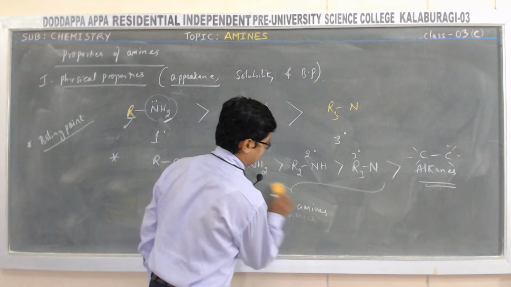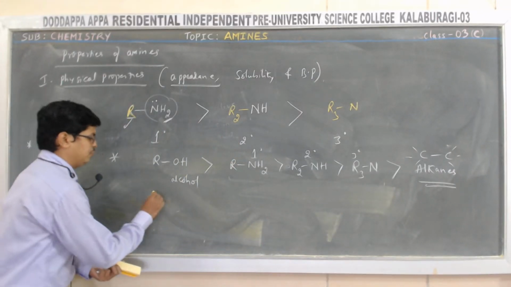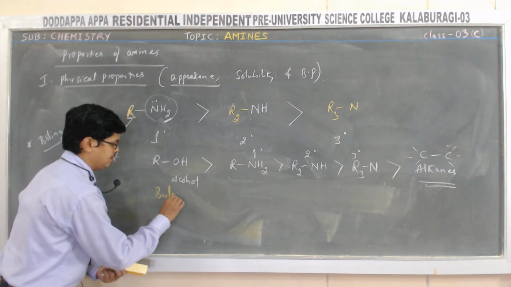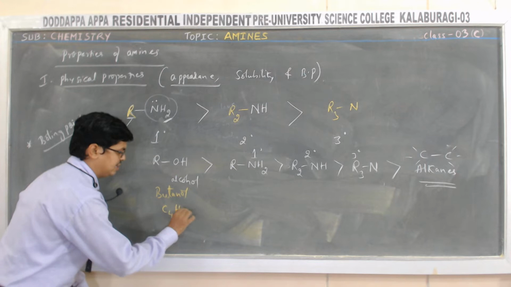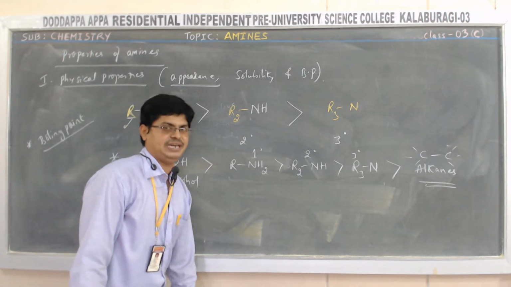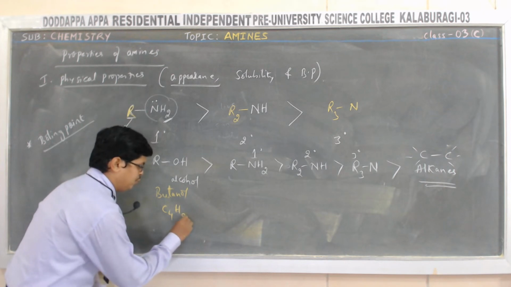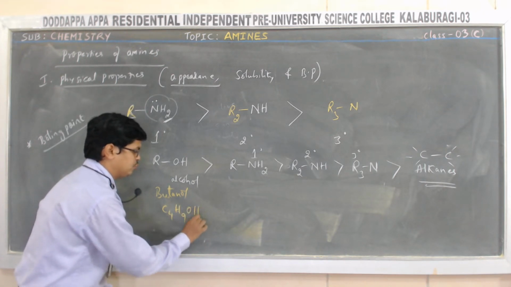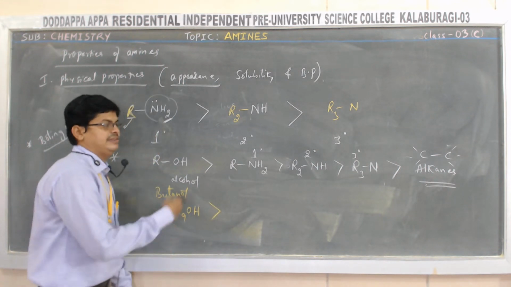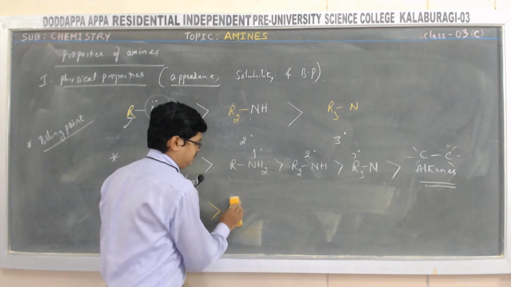For example, let me take some example. Alcohol, let me take butanol. The formula C4H10 is the formula of butane. Butanol means butane, C4H9, where one of the H is replaced by the alcohol group, OH. It has a higher boiling point than the primary amine, that is butanamine.